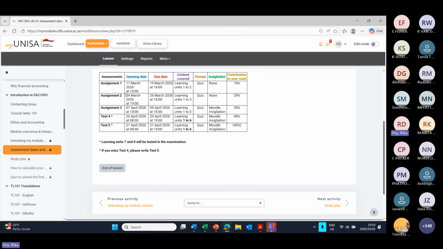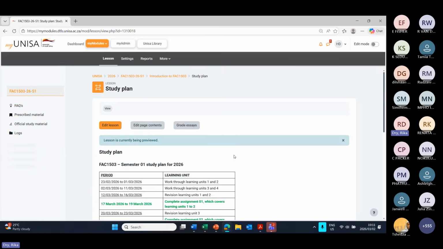If you're waiting in a queue somewhere, log into myUNISA, watch a video, or read one of the sections we provided. That way you can easily unlock your content in a timely manner.